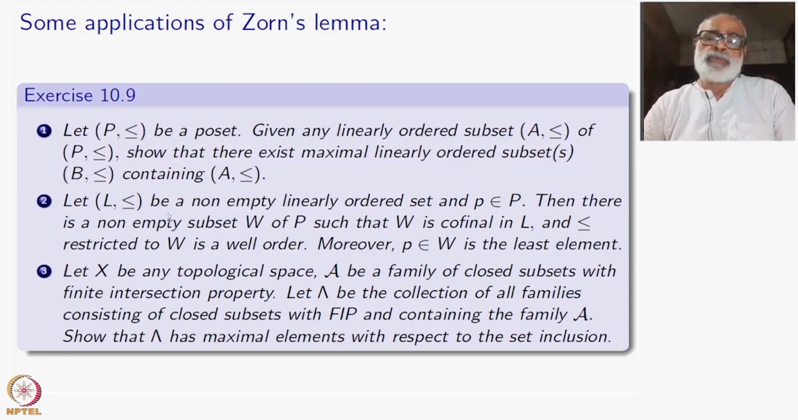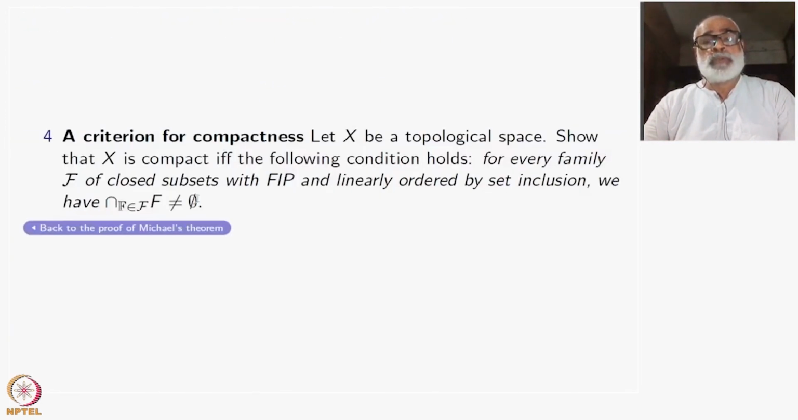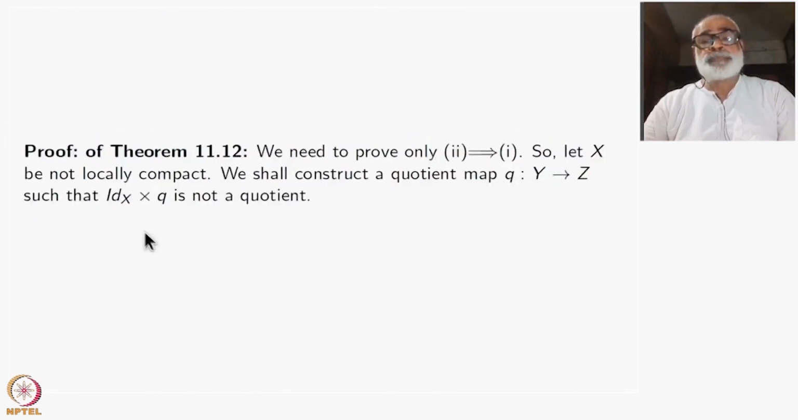So I don't use this full force. What I need is every non-empty linearly ordered set has a non-empty well-ordered subset which is cofinal. So this is what I am going to use. To prove this one, you will need 1. To prove 4, you will need 3 also, but that you read on your own. That's why they are the 1, 2, 3, 4. Okay, so let us go back to Michael's theorem.